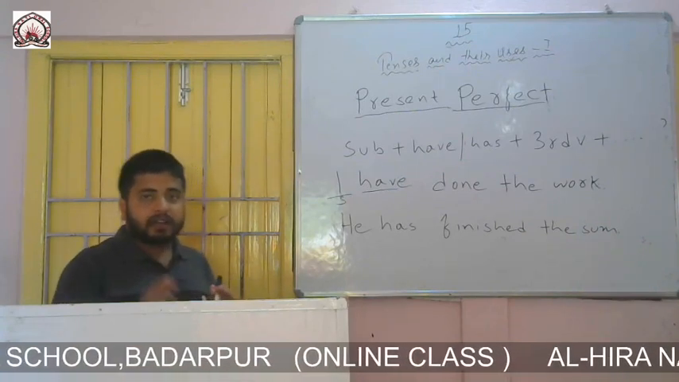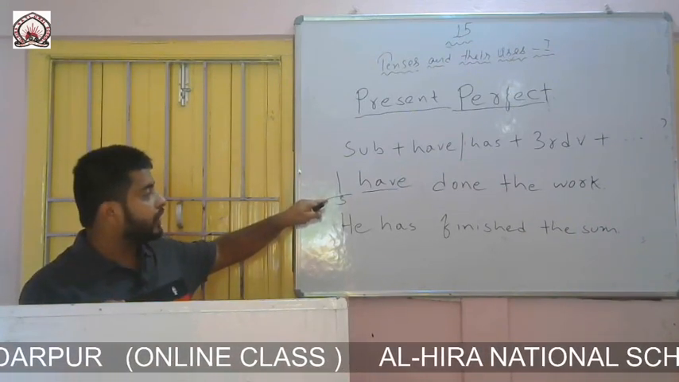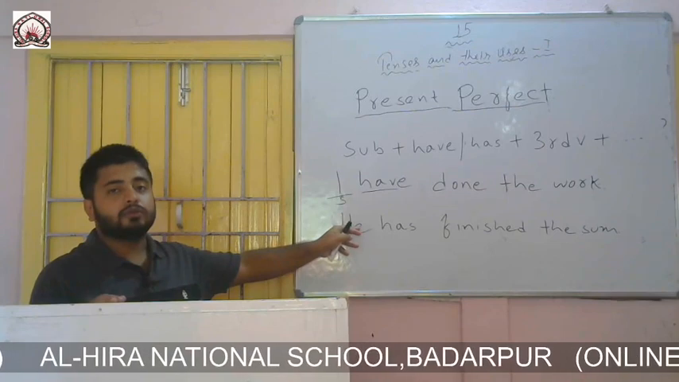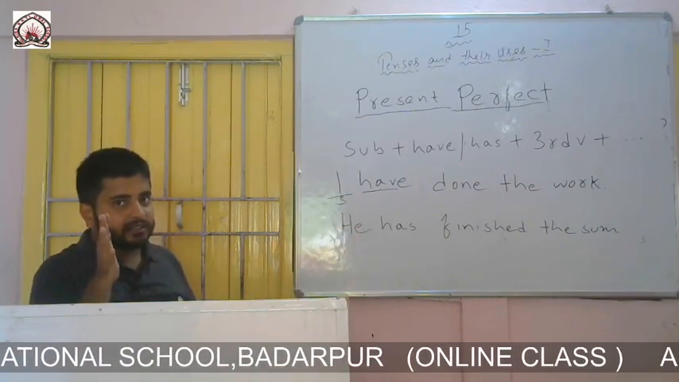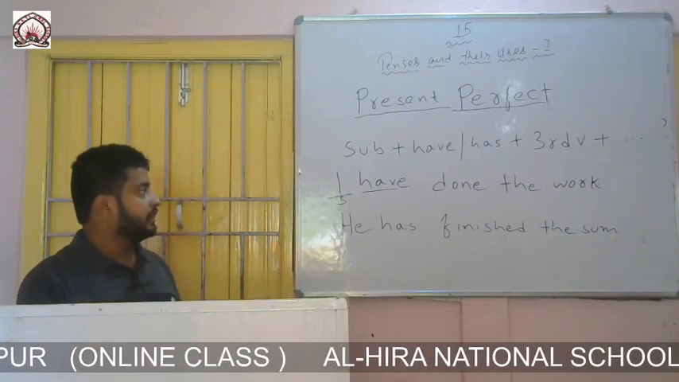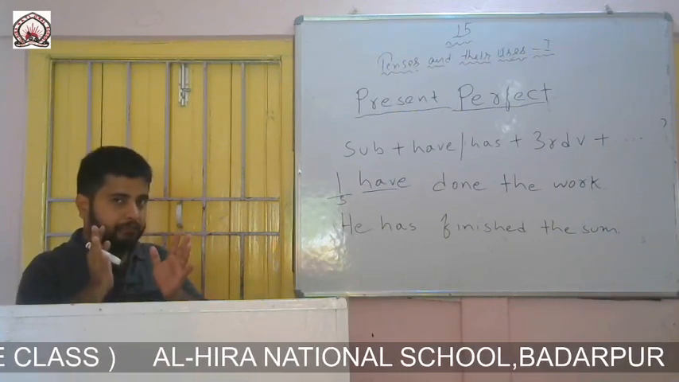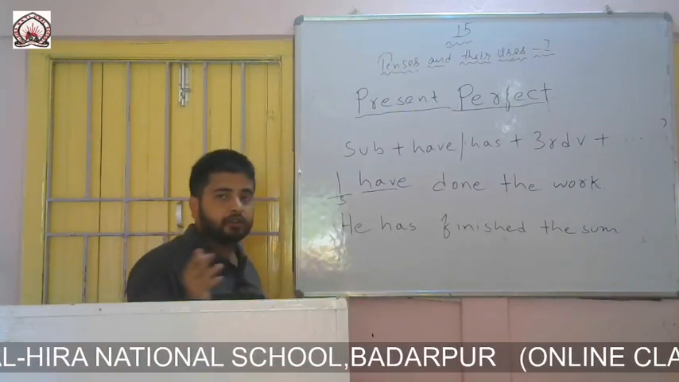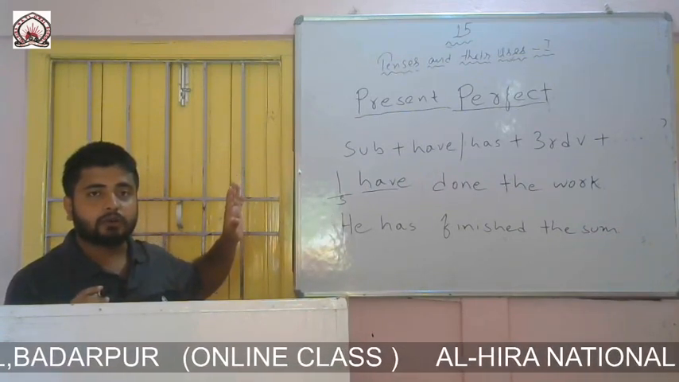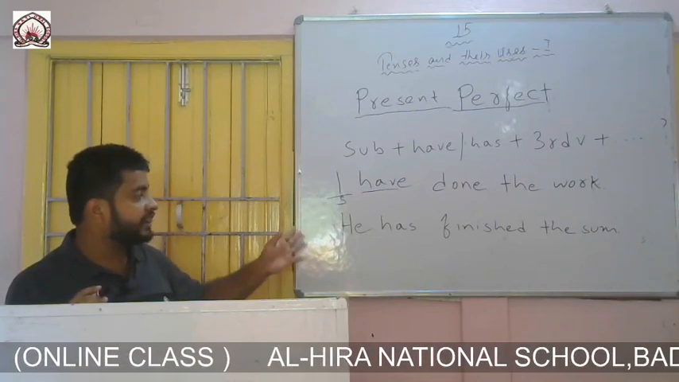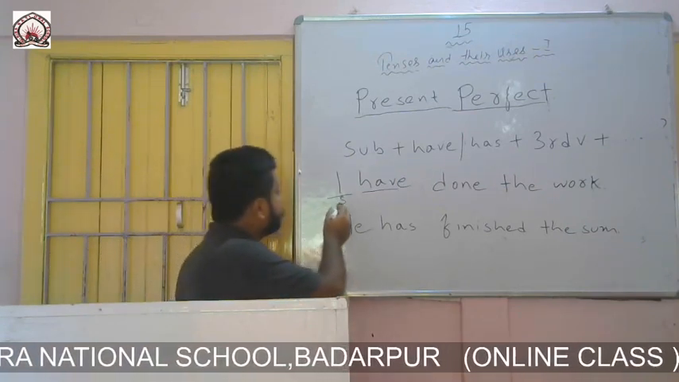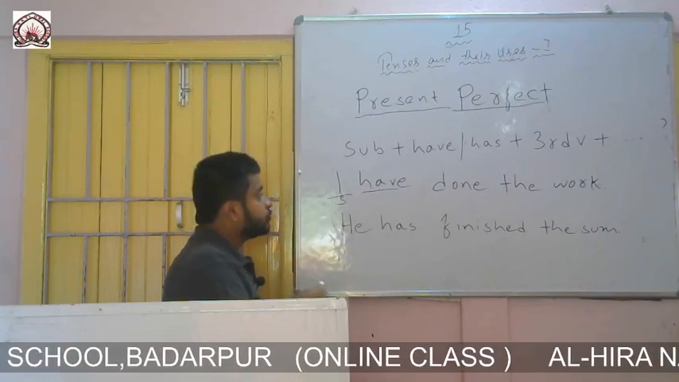Remember that if our subject is third person singular, then we will blindly write has after the subject, and with the rest of the others we will write have. So don't get confused. Once again I am telling you, if our subject is third person singular, we will blindly write has after the subject, and with the rest of the others we will write have. Here I, which is the subject, is not third person singular, so I have written have.